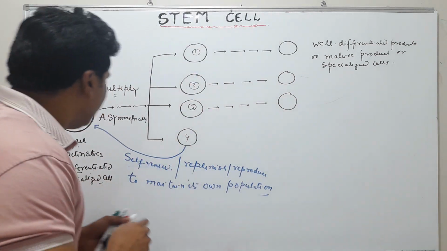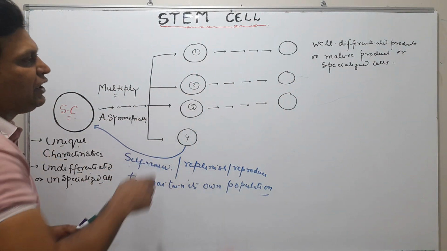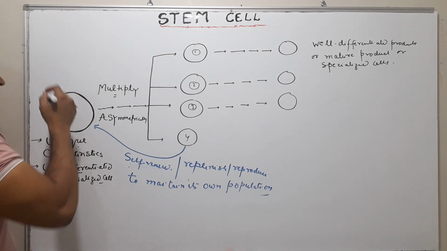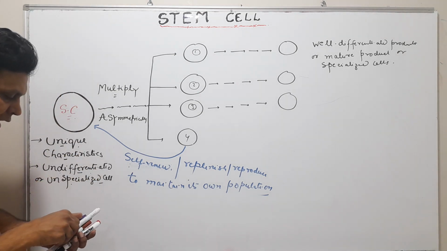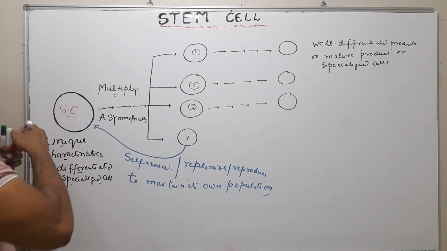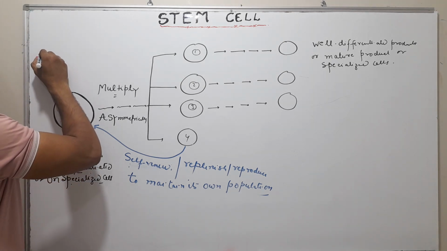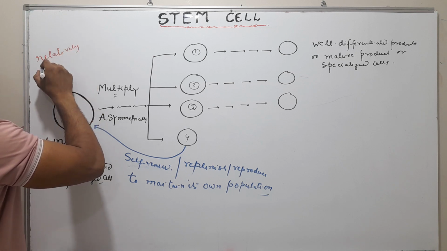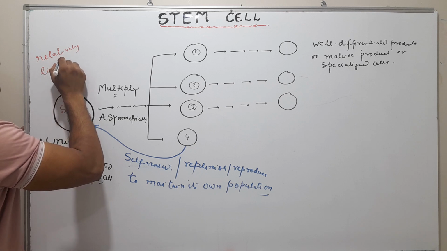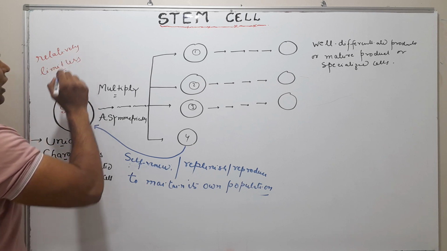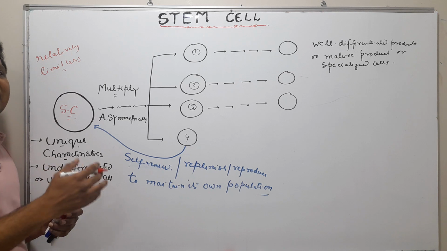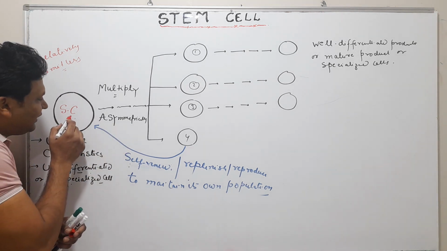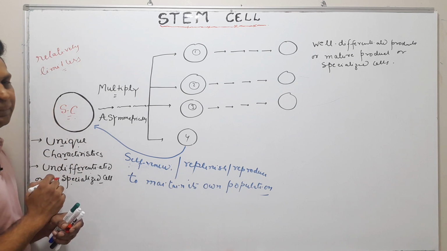It means that this stem cell will multiply limitless, relatively limitless. Different books write in a different way, but the meaning is the same.